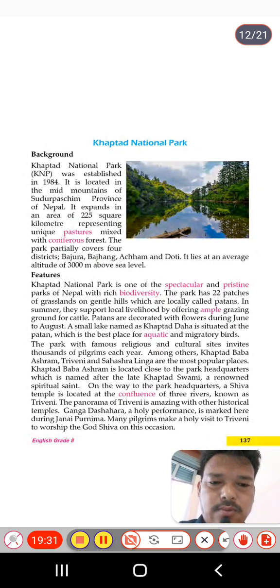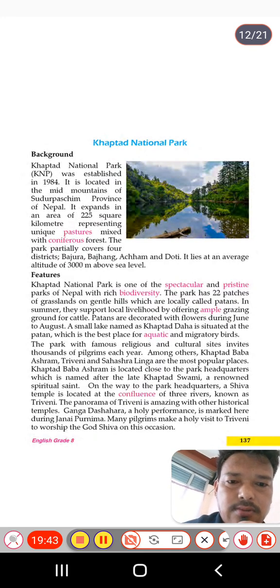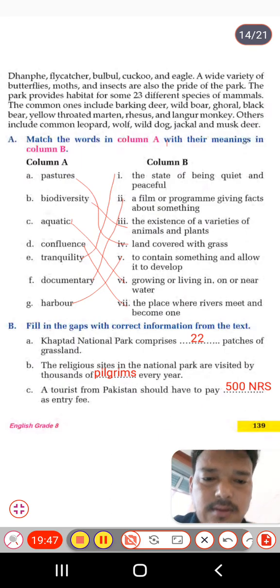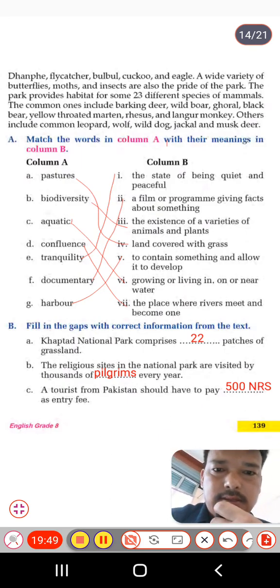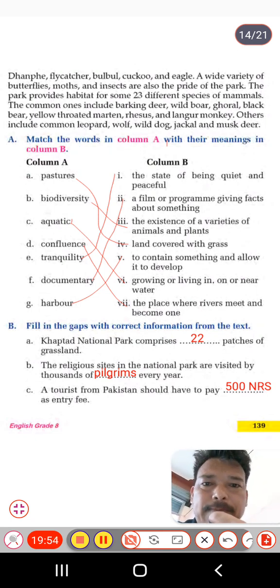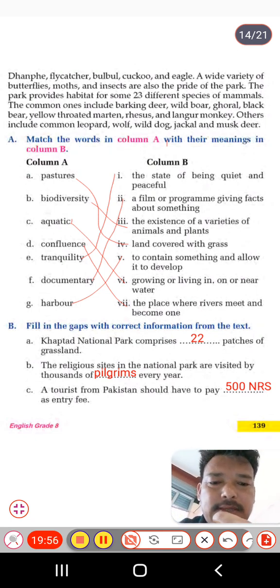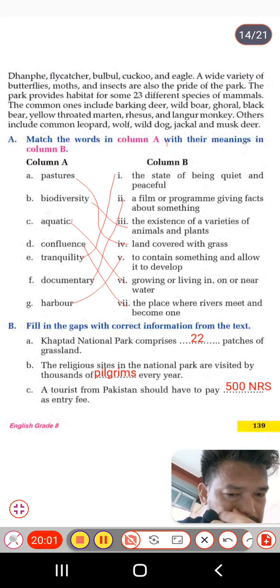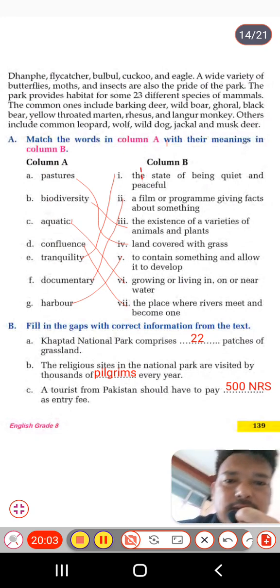Next exercise, students, we have from Khaptar National Park, from reading 2. This is the reading 2 text exercise we are going to solve here. Have a look at it now. These are the exercises from text 2, that is Khaptar National Park. And we have exercise A here. Match the words in column A with their meaning. So these are the words that you have to match with the meanings here.